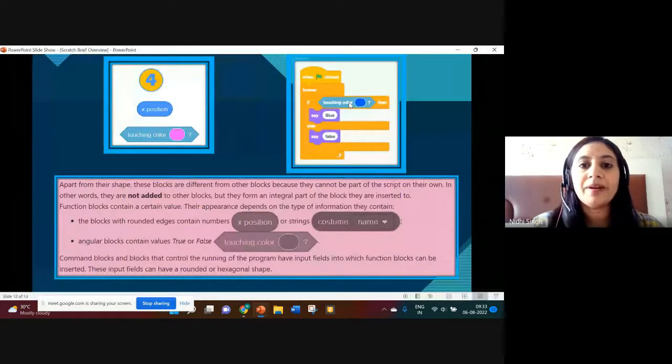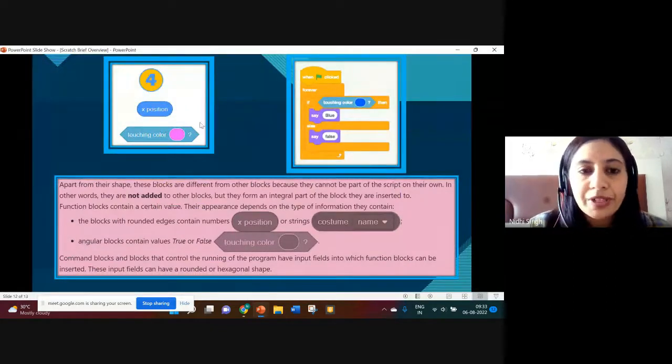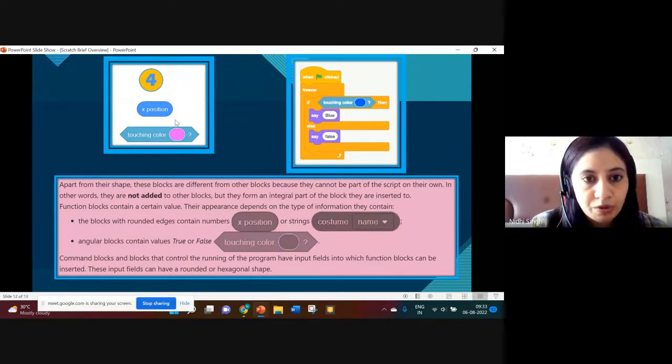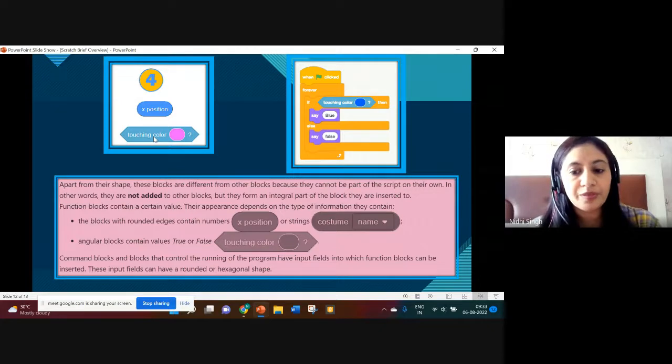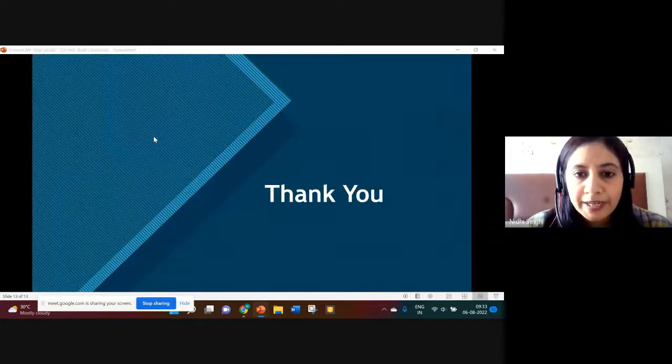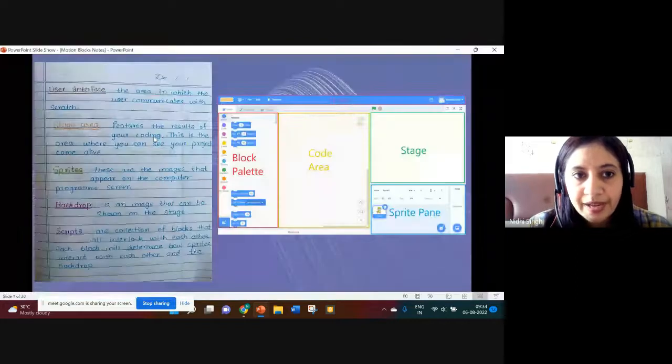I am just making you comfortable with types of blocks, categories of blocks. So just understand, this is a reporter block. We will be using these blocks with conditional blocks. All right, now let's switch to the next one.